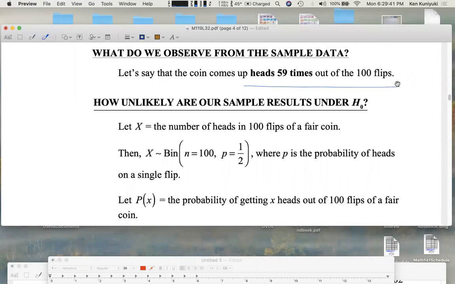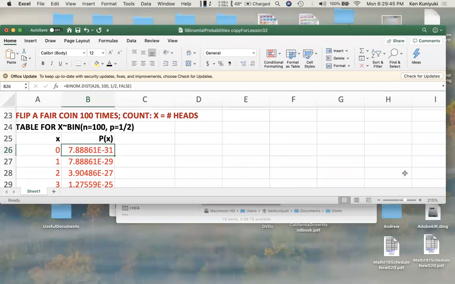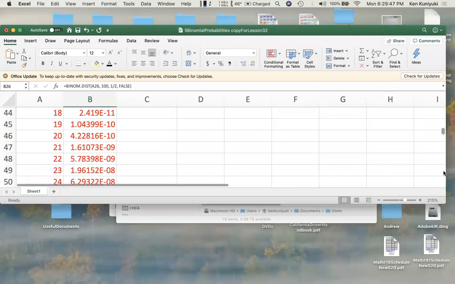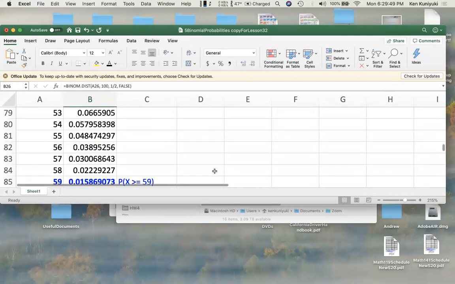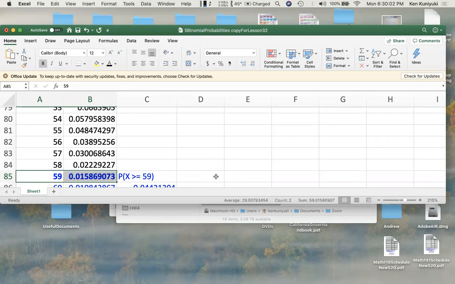So a student might ask, well, what's P of 59? What's the probability of getting exactly 59 heads? Okay, well, if we scroll down, we see that the probability of getting exactly 59 heads is about 1.6%. And you might go, well, gosh, that sounds very, very low. But I might argue with you, in fact, I will argue with you, that this analysis isn't really fair.